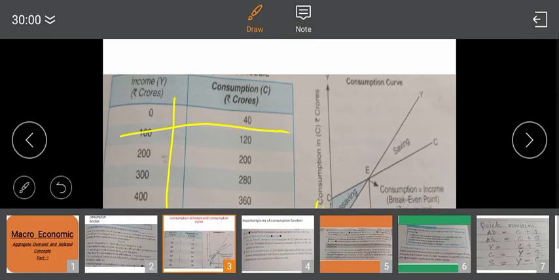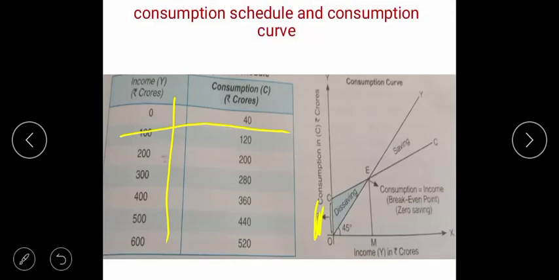OC is the autonomous investment, which we have studied in aggregate demand. It is not starting from the origin, it is a little bit up, and it shows the relationship between C plus I, which is your aggregate demand. In the first topic we have covered this, so our revision is also done in this.